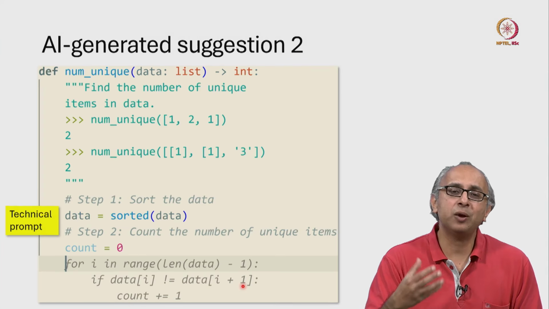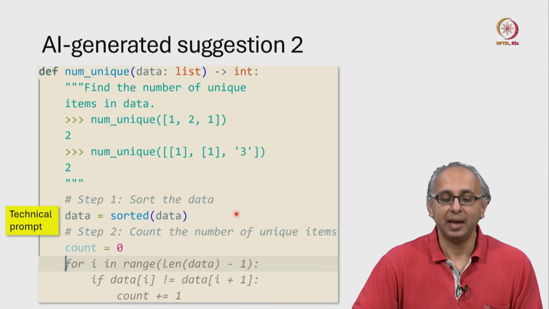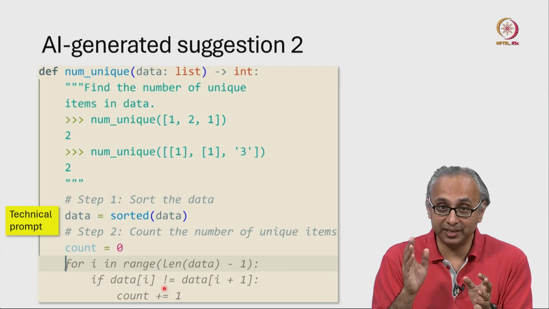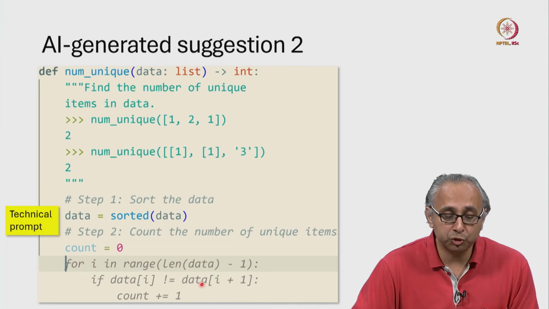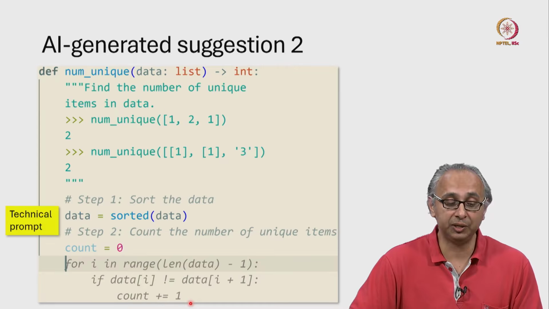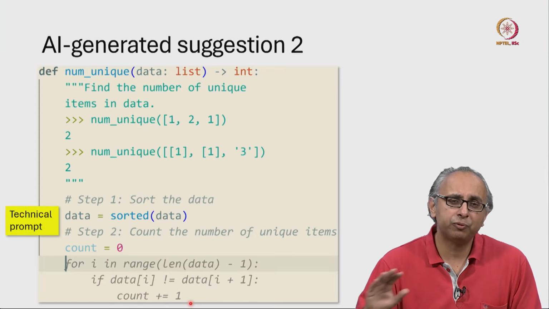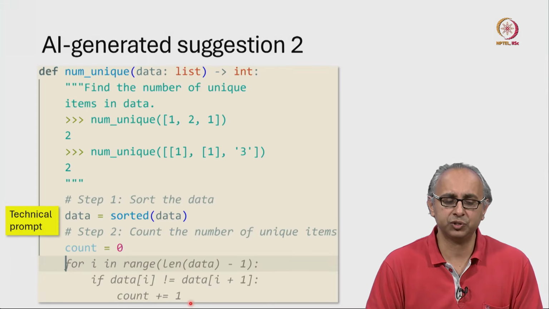So the way I want my AI to work is first sort the data and then compare neighboring elements, items at index i and index i+1. And if those two are different, then we have found a different value and we would increase this count by 1.